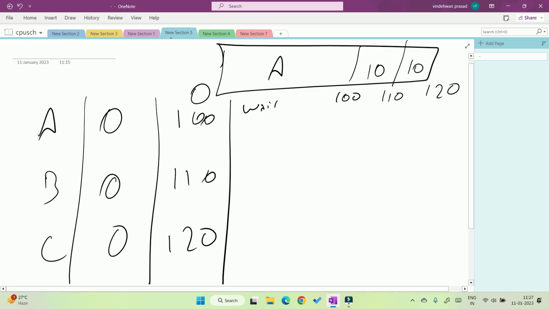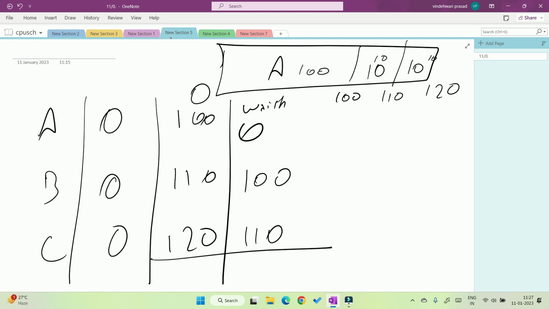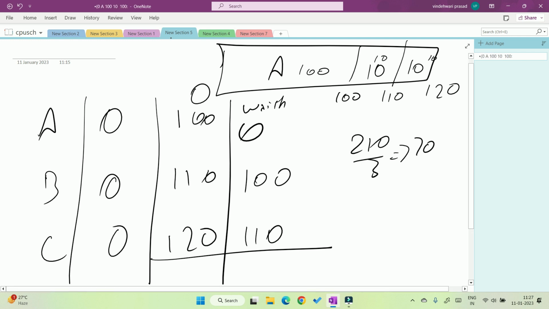And for waiting time, the first takes 100 seconds, the second takes 10 seconds to complete, the third takes 10 seconds. So 100 minus 100 is 0. 110 minus 10 is 100. 120 minus 10 is 110. Now here 210 divided by 3 is 70 seconds of average waiting time, and 330 divided by 3 is 110 seconds of average turnaround time.